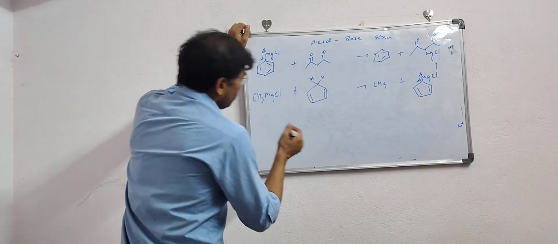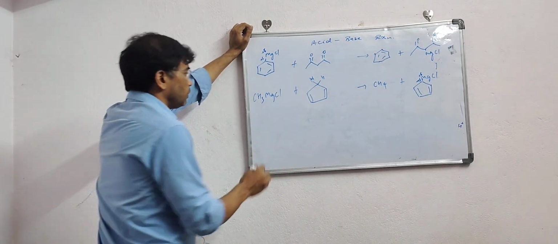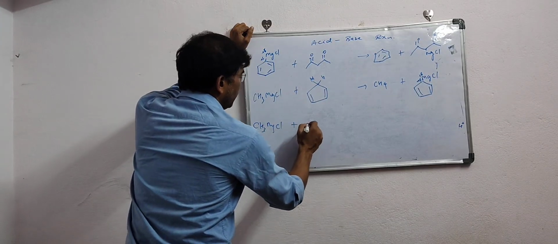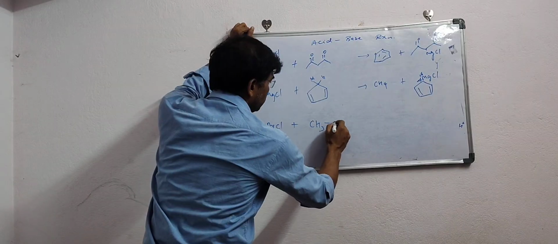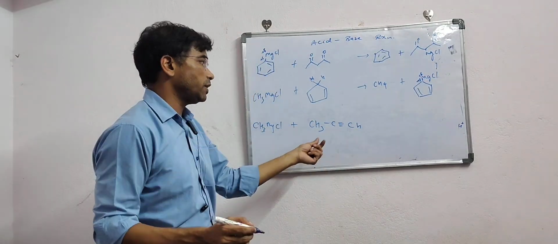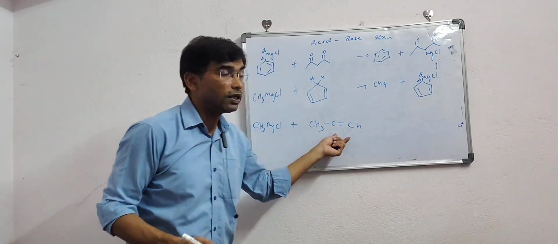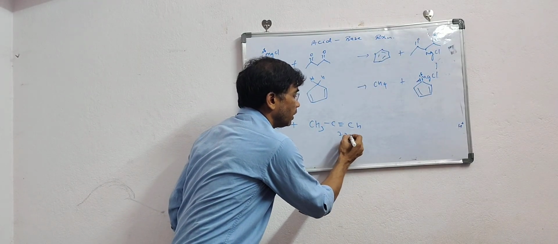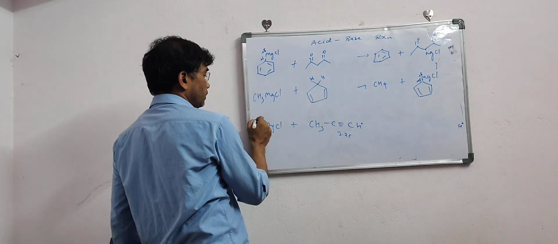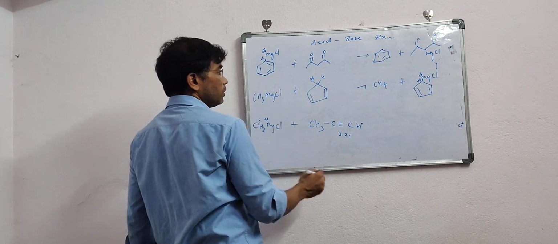Alright. Let me take one sp hybridized carbon also. Suppose I have got over here CH3MgCl and I want to react it with CH3 triple bond CH. Because this carbon is sp hybridized, its electronegativity is higher, so it will release H plus. This H plus will combine with the delta minus carbon.